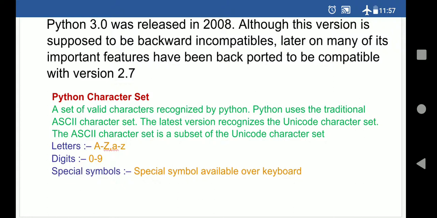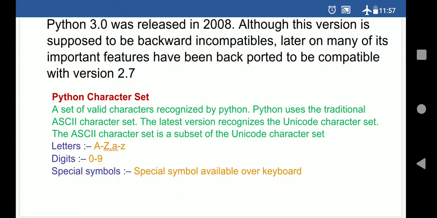Basically, ASCII is a code which is supported by most languages. But if you are talking about the universal code, it is called the Unicode character set. This is the second character set, which supports universal languages, the languages which come across countries, like Russian, Japanese, and other international languages, which are supported by Unicode. So after the ASCII code, we developed Unicode because it supports international languages.